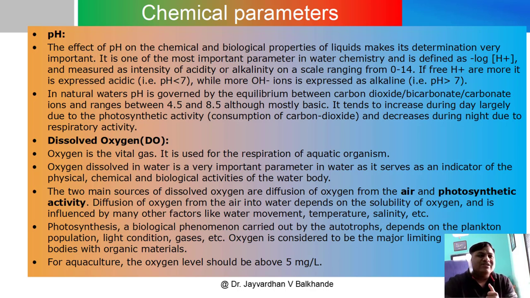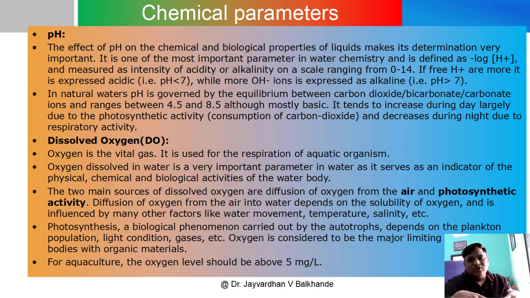The two main sources of dissolved oxygen are diffusion of oxygen from air and photosynthetic activity. We know that in the surroundings we have plenty of oxygen, but in water, it comes from two sources.